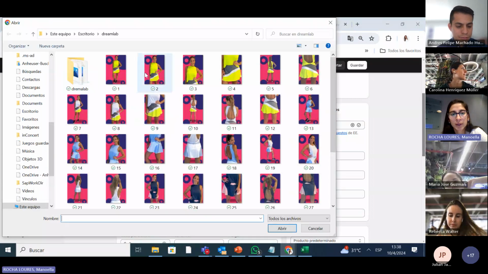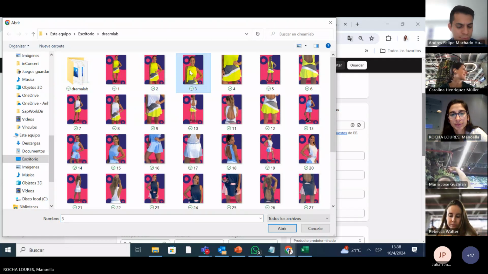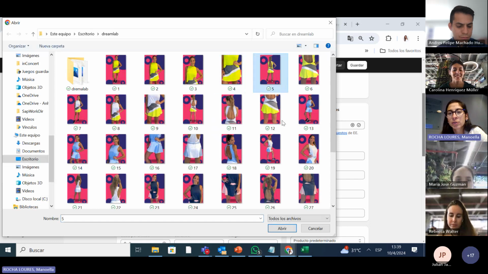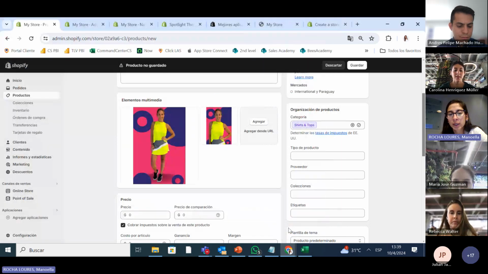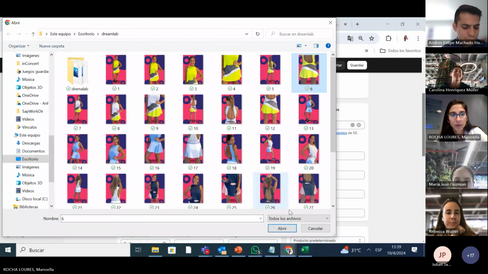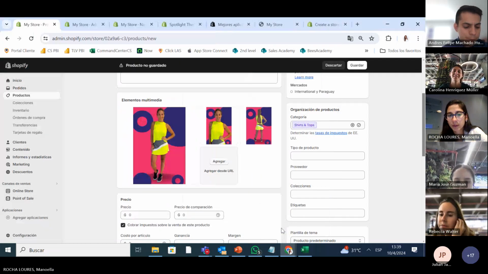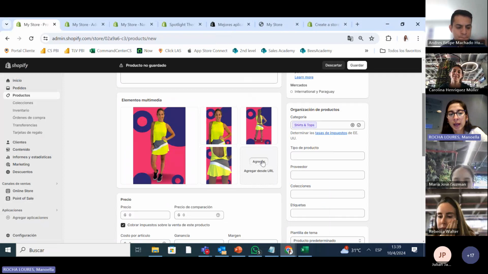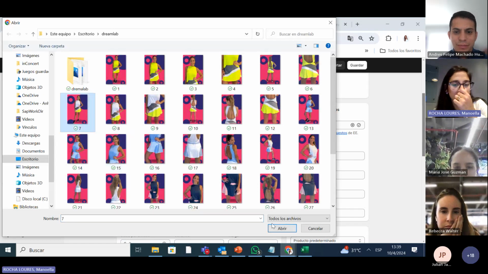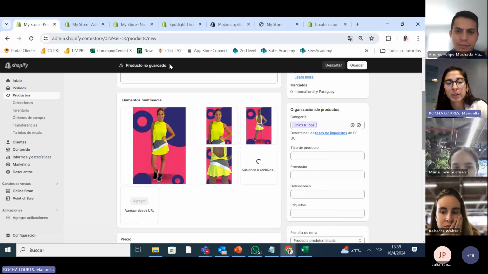Then you're going to add another picture, and then we add the back. You always have to try to show everything that you can to the client so he doesn't have questions. What I usually do is add another example with another color so you can generate more sales.